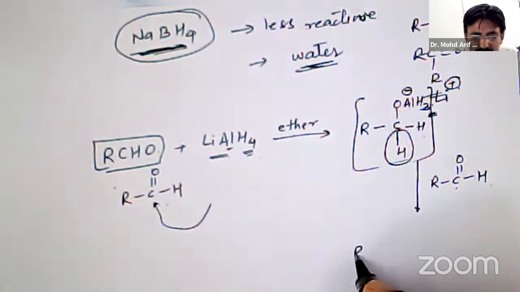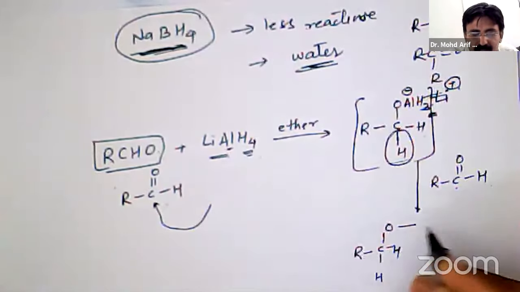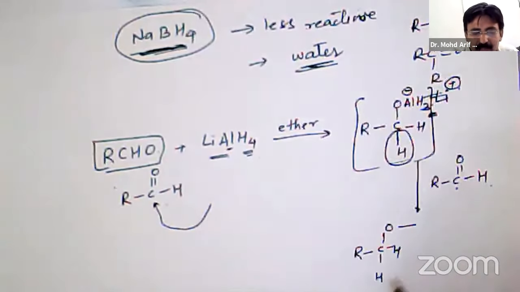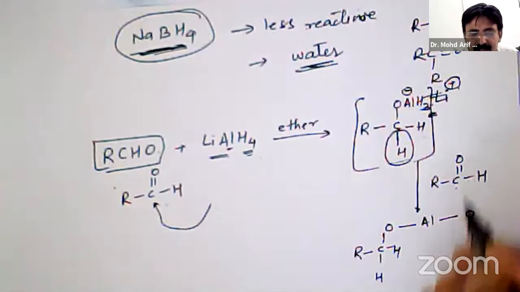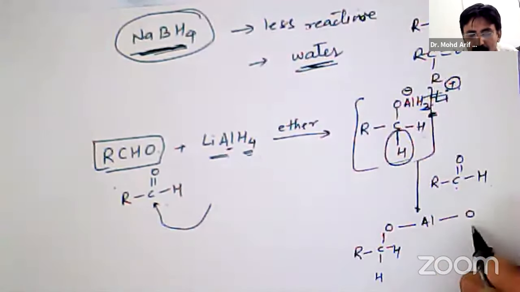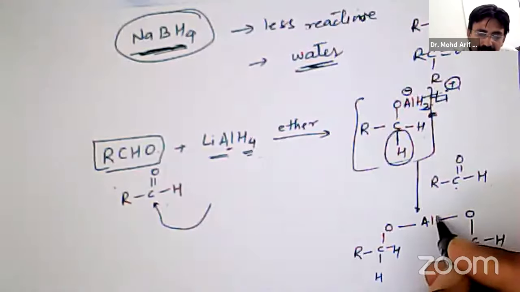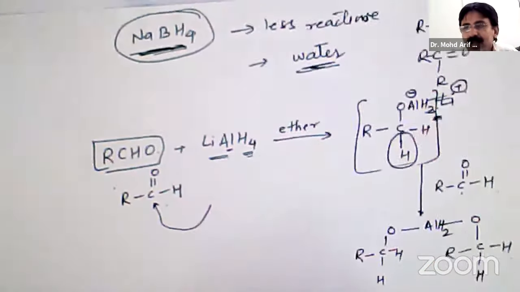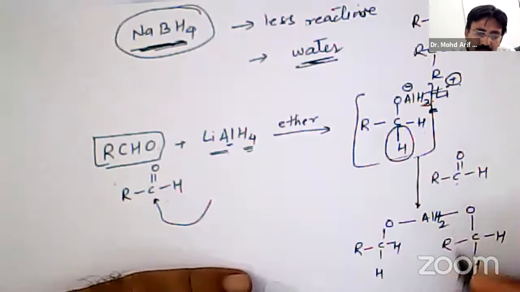And the aluminum gets attached to oxygen. That was our first R C H H O. Now Al is attached to another oxygen, the oxygen of the second molecule, with C, R, H, H. And here two hydrides are now remaining.